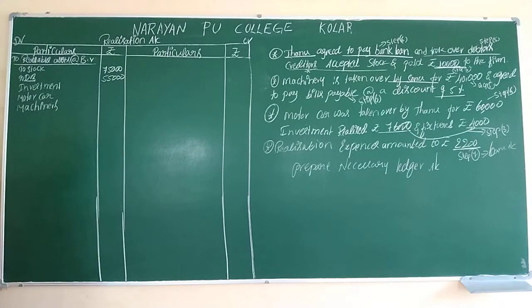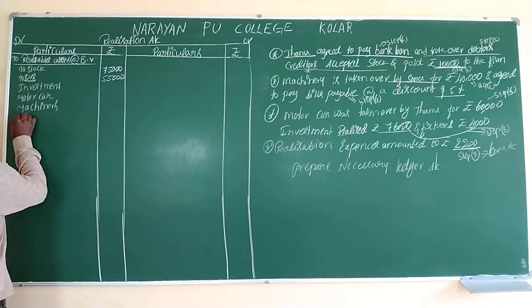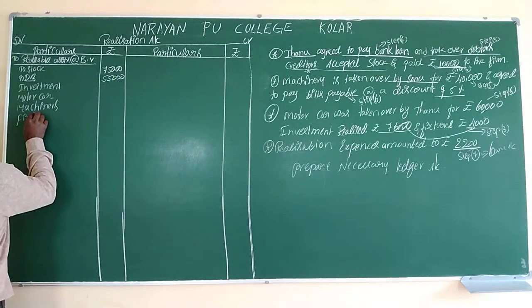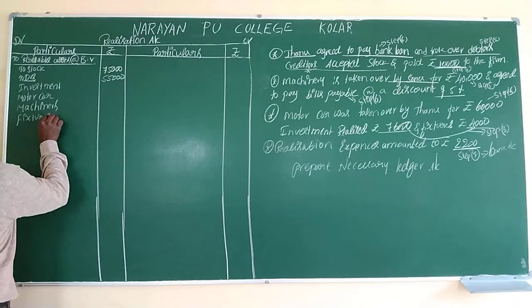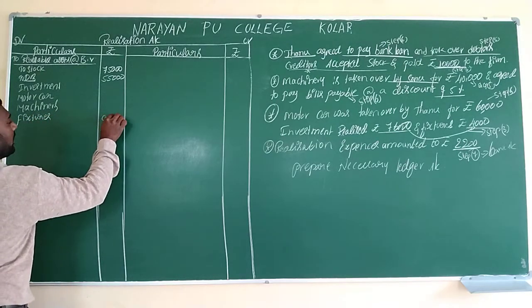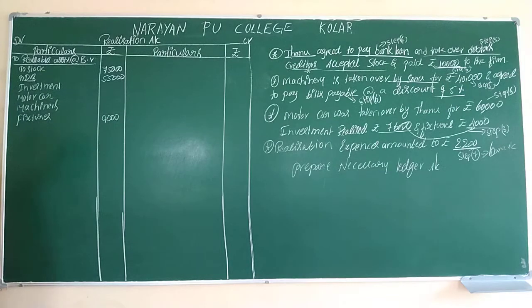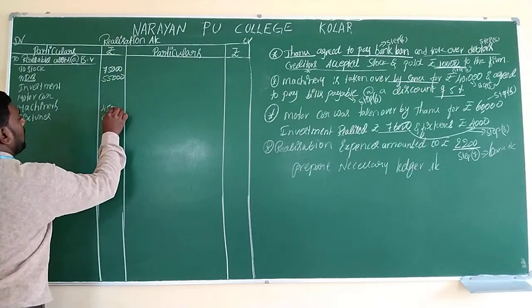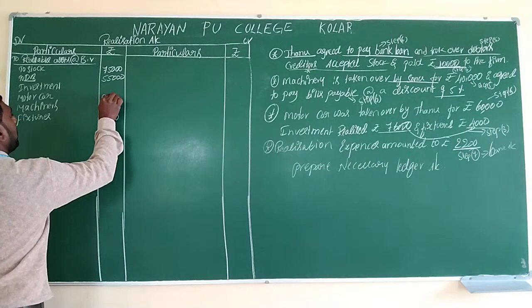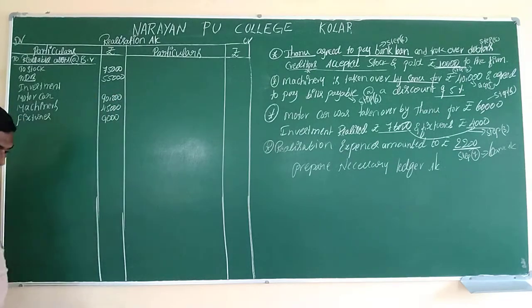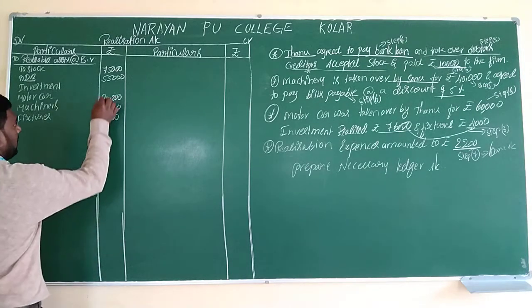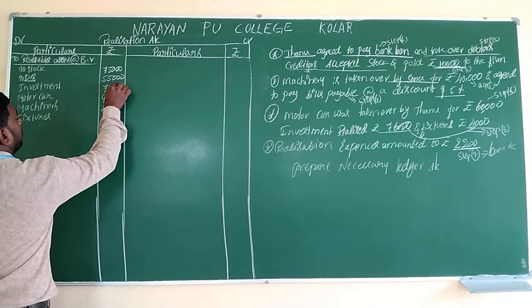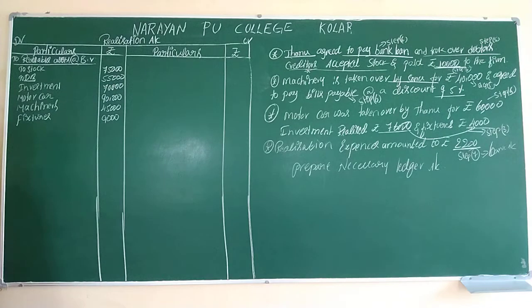after that fixtures. The value of fixtures is 9,000 rupees. The value of machinery is 45,000. The value of motor car is 90,000, and the value of investment is 70,000. Step number 1 we have completed.